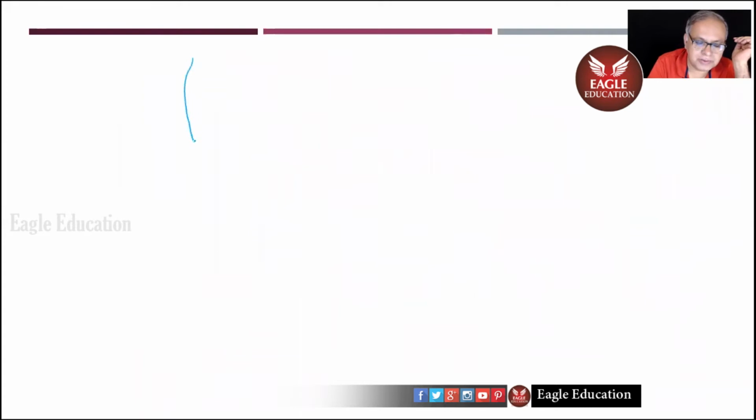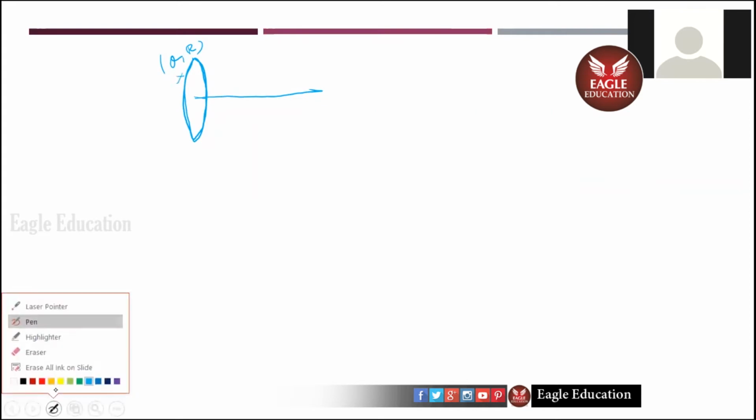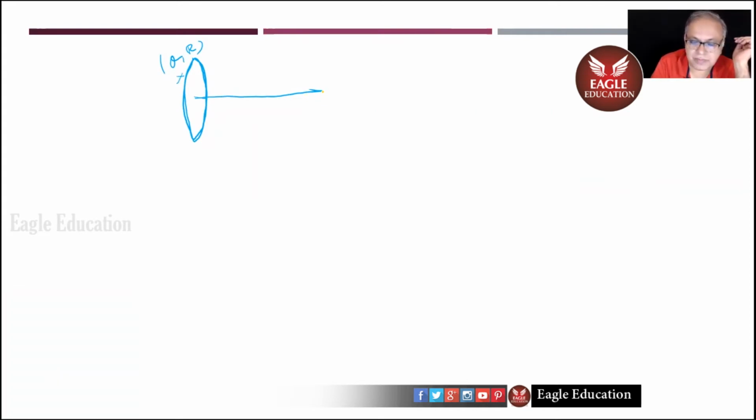Now look at this. This ring, which has got a charge Q and radius R, at a distance x, on a positive charge for example, has a field along the axis. How much is the value of this field?